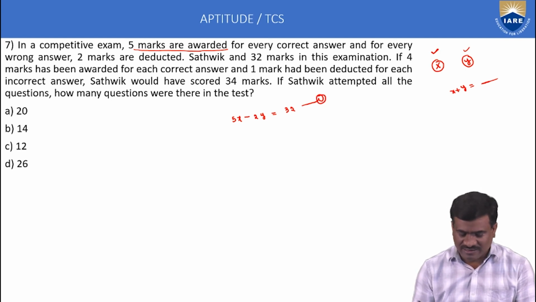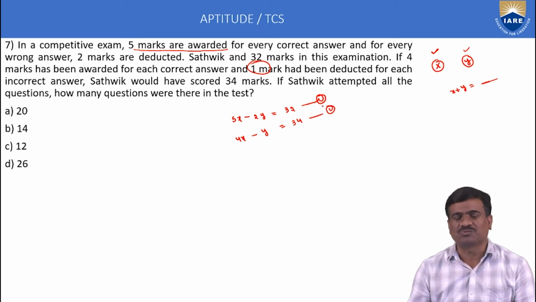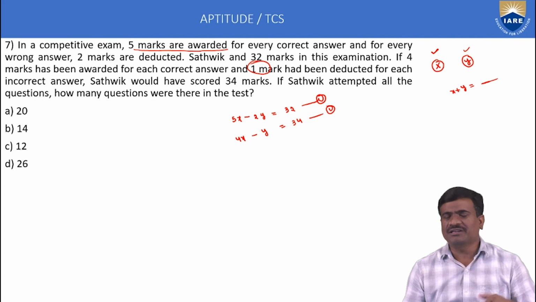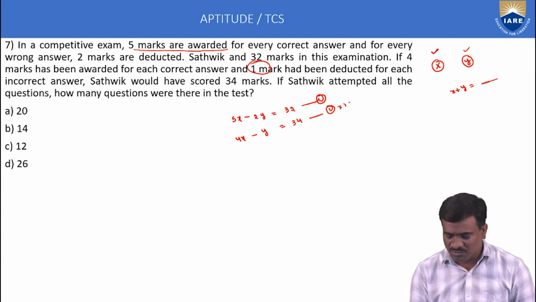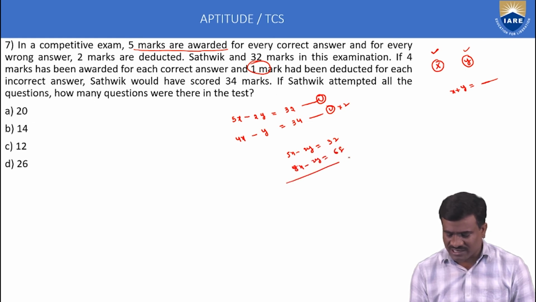Similarly, second statement: 4 marks for correct and 1 mark for wrong, so 4X minus Y is equal to 34. This is equation number 2. Linear equation: multiply equation 2 by 2. Then 5X minus 2Y is equal to 32, and 8X minus 2Y is equal to 68.